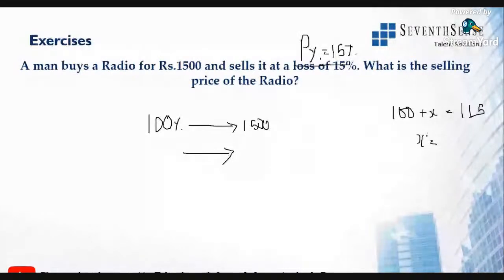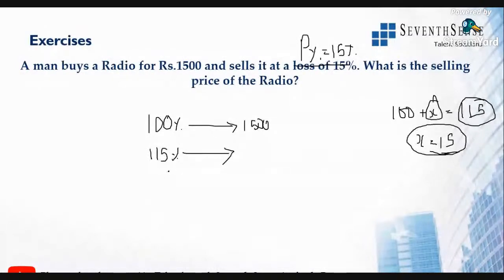Profit value is selling price minus cost price. So, X will be 15 rupees, right? Now, that value 115, we got to know when it is 15 rupees extra. So here 15 rupees is a profit. In terms of percentage, 100% is the cost price, and this 15% extra is the profit value.